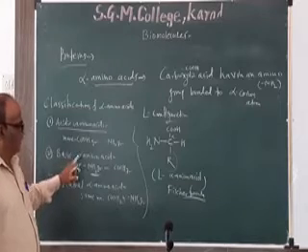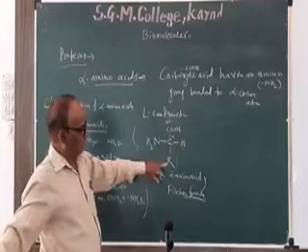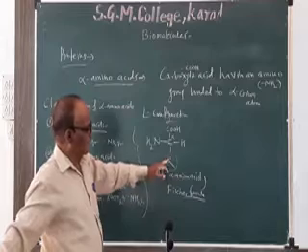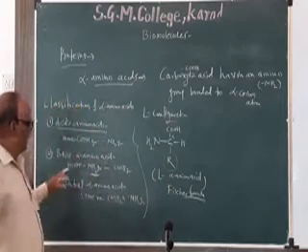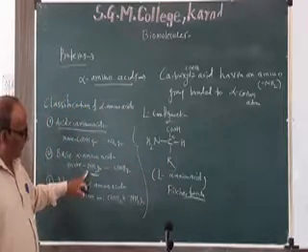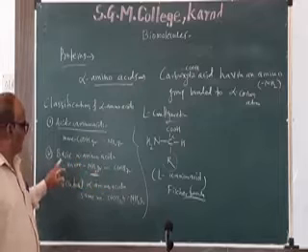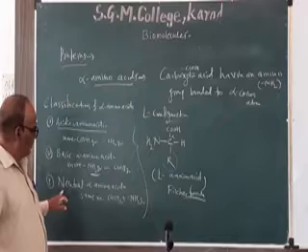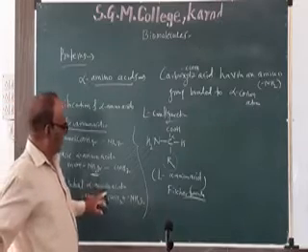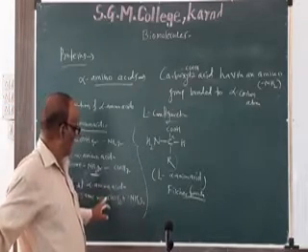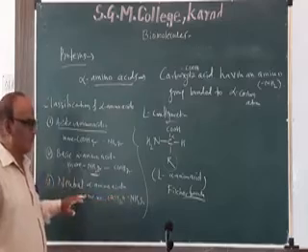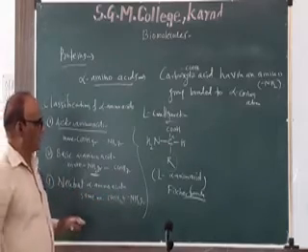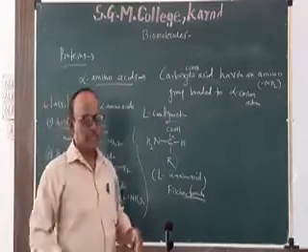Second is the basic alpha amino acids. Here R contains an NH2 group. Then more NH2 groups are present as compared to COH groups. Then it is called a basic alpha amino acid. And third one is neutral alpha amino acids. In neutral alpha amino acids, the COH groups and NH2 groups are the same number. Then it is called a neutral alpha amino acid.